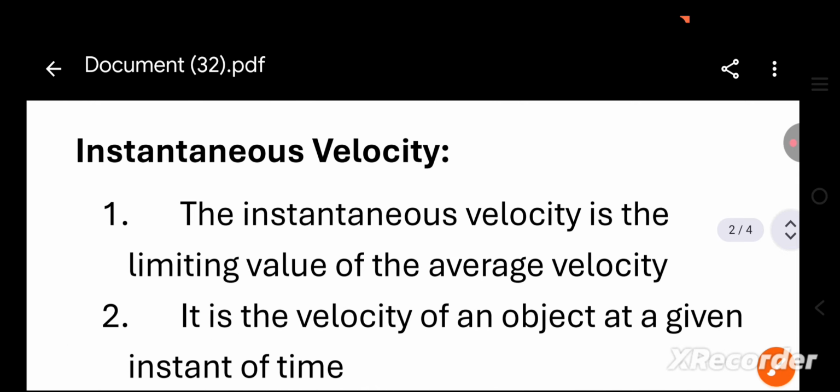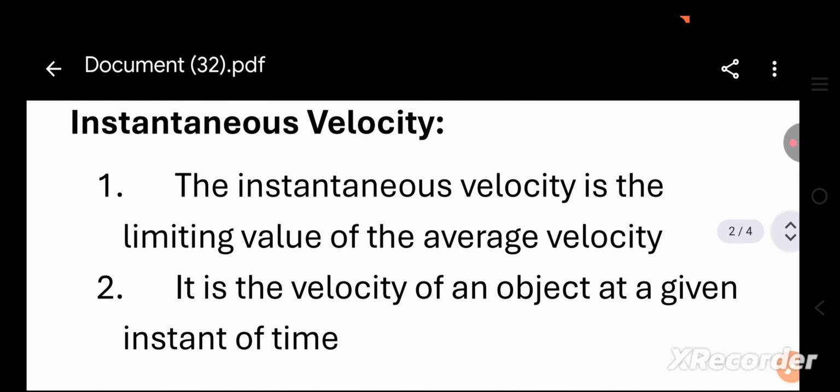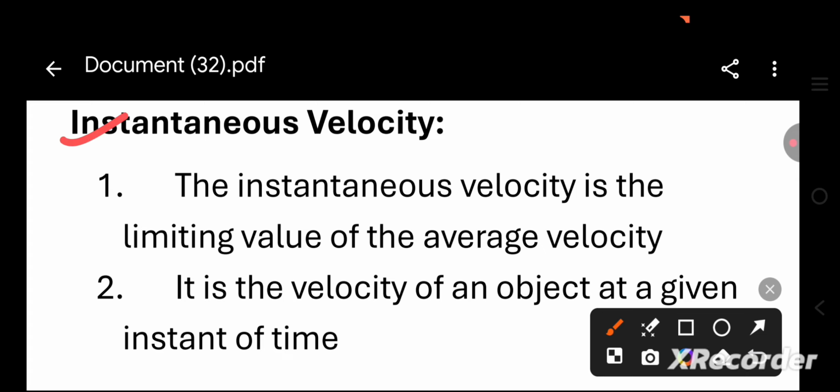Now the next concept is instantaneous velocity. The instantaneous velocity is the limiting value of average velocity, and it is the velocity of an object at a given instant.